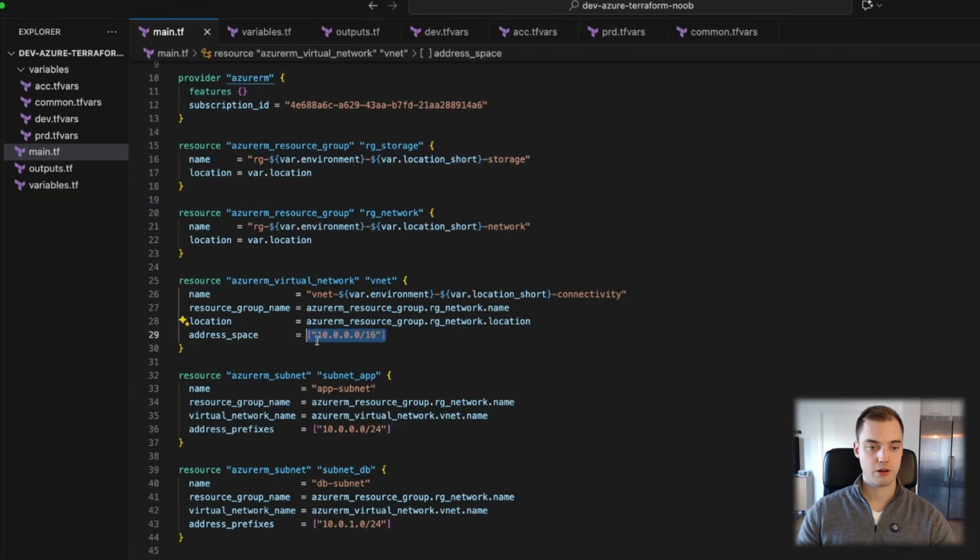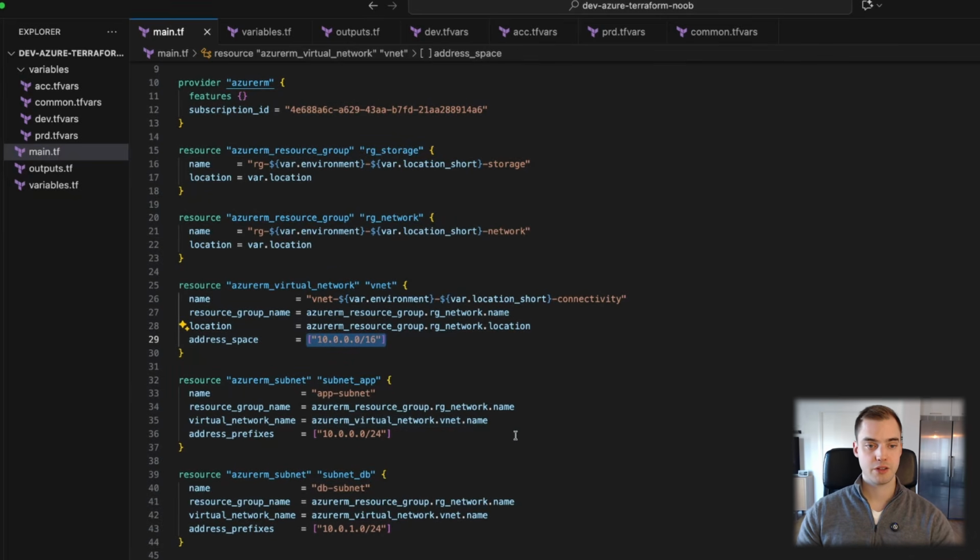And then we have some more environment specific inputs that we need to give it. So right now we're hard coding the address range for the virtual network and the subnets. And like I told you, we're only going to have one main.tf, and I can't have the same address space in all my environments because I'm going to have an IP conflict. But we can solve that pretty easily.